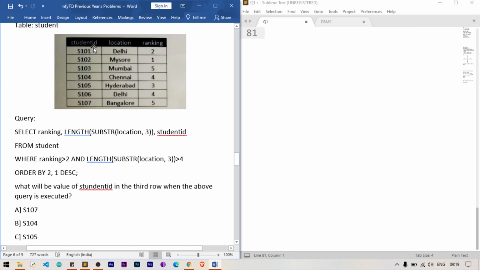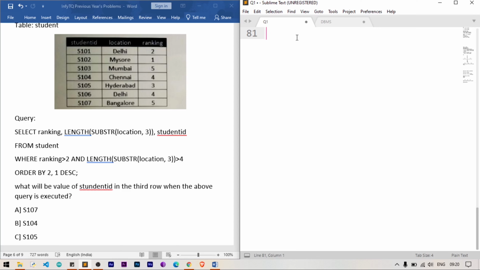And student id is also selected from the student table where ranking is greater than 2. If rank is greater than 2, consider that record as valid. And then length of substring of location comma 3 greater than 4. So consider only records which have location substring length greater than 4. Suppose Delhi will not be considered as a record because it only has 3 letters as a substring. So length is 3, so it will not be considered.